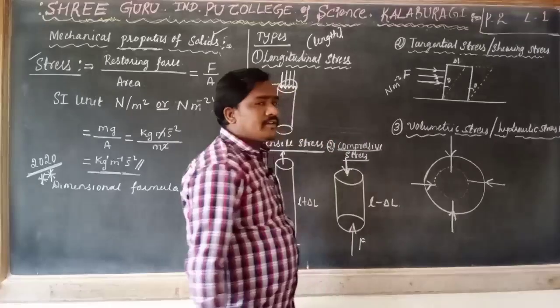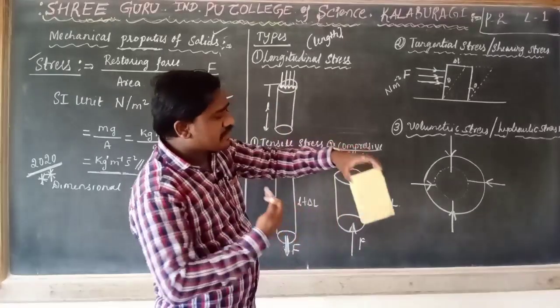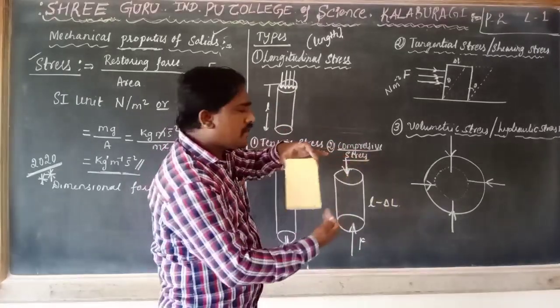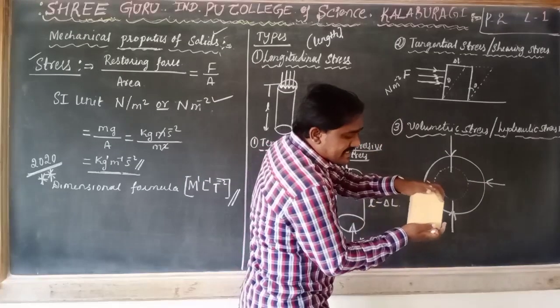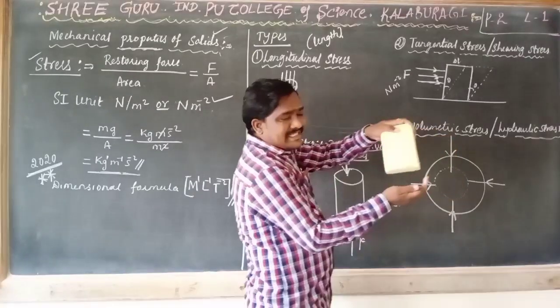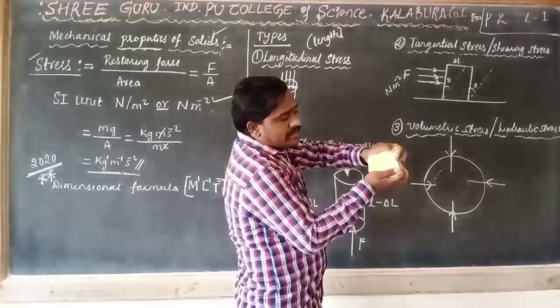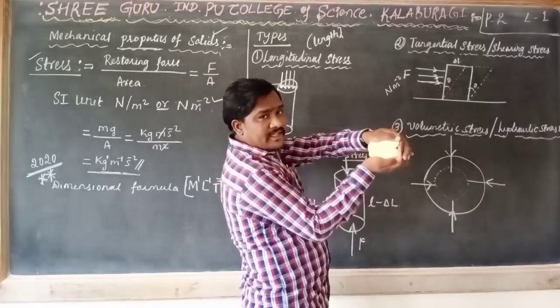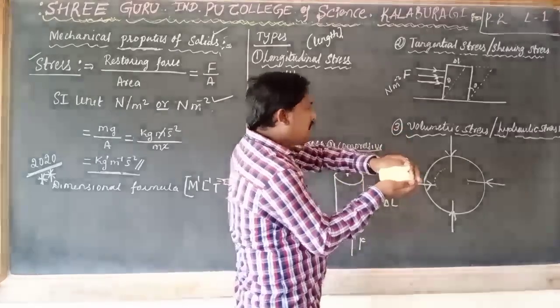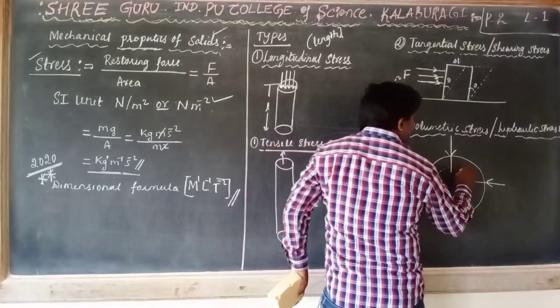Why is this volume going to decrease? In all the directions the liquid exerts a force. Because of that force, the volume is going to compress. In all the ways we are applying a force, so this is going to compress. Is the volume going to decrease or increase? Decreases. In the same manner, here the volume also decreases.